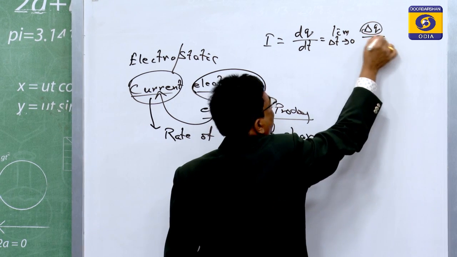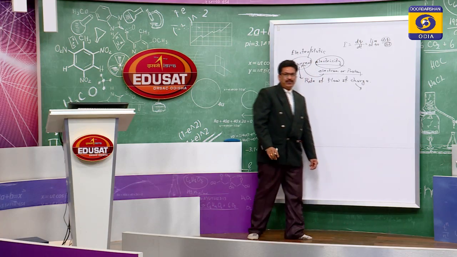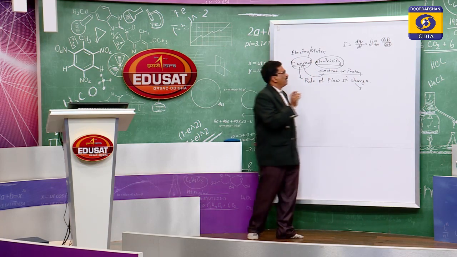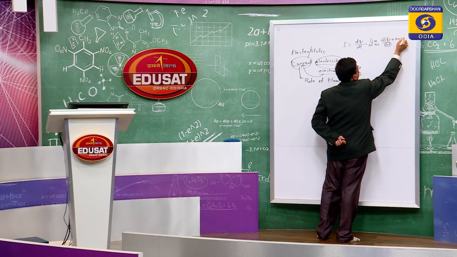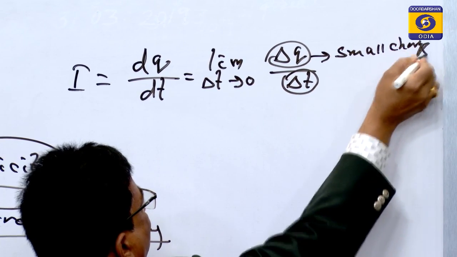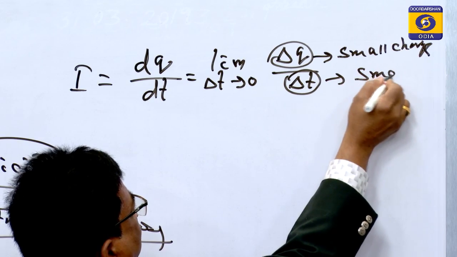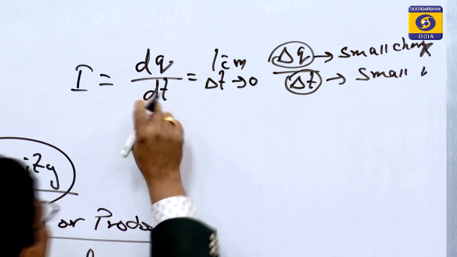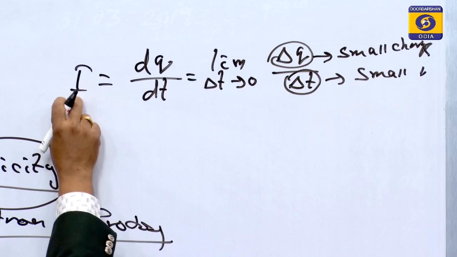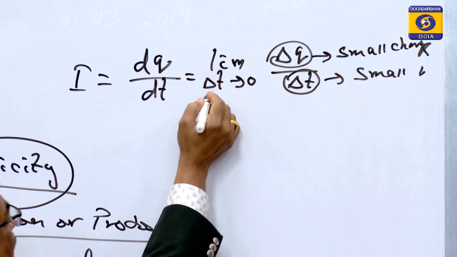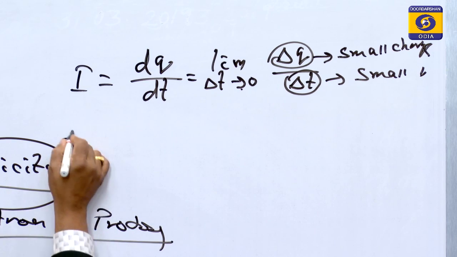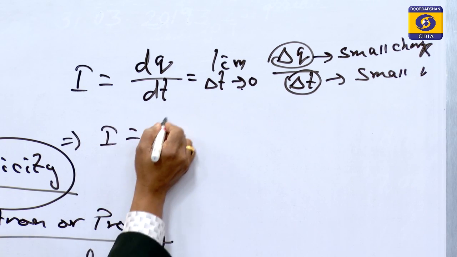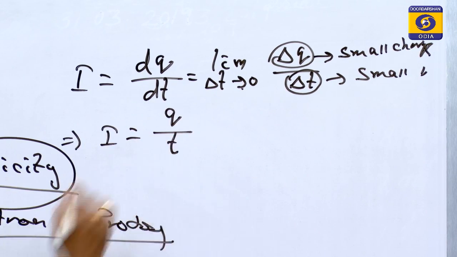So what is delta q and what is delta t? Delta q is the small charge and delta t is the small time. So if you take at any time what the current is, then that current I is equal to the limit of delta t tends to 0, delta q by delta t. Otherwise, this I is also equal to q by t.